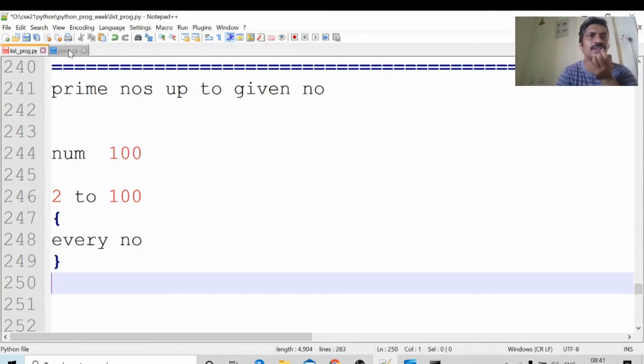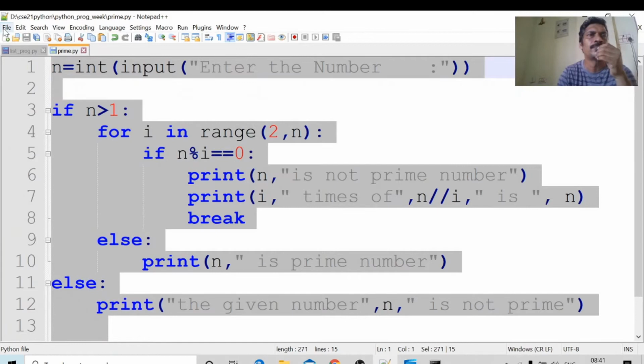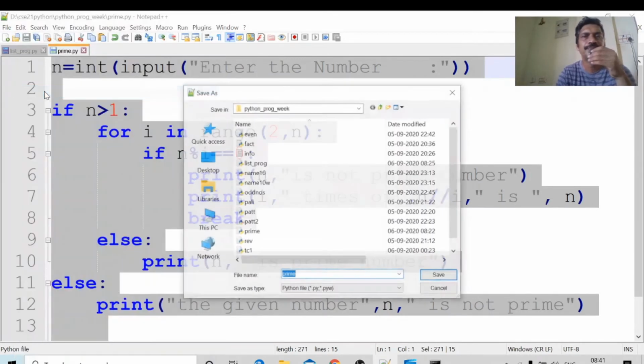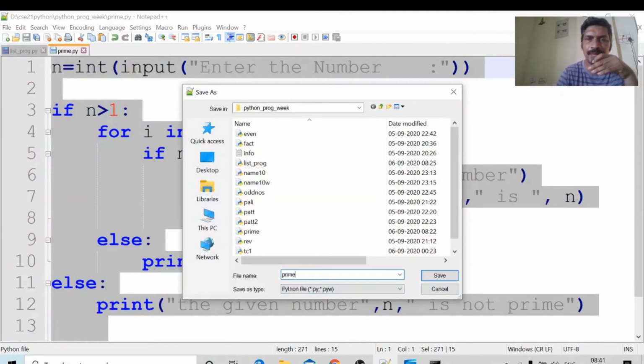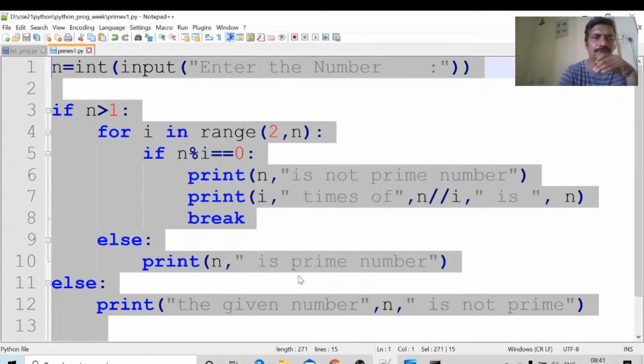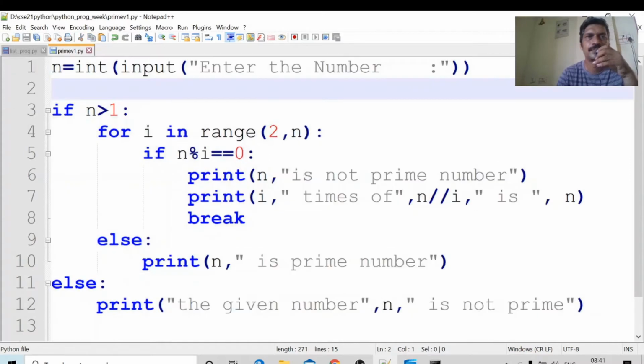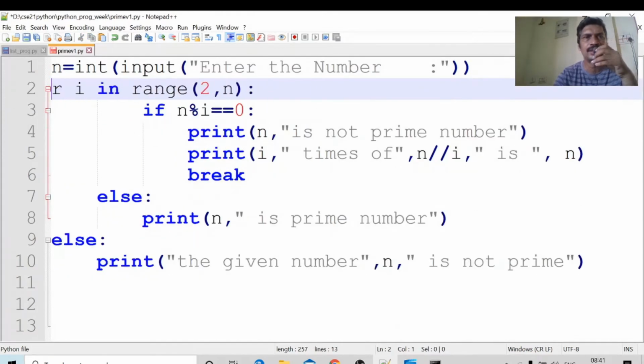Okay, I will write the logic. I will just update the program. File, save as prime v1.py. I am giving this name, prime v1.py. Okay, I am deleting all this.